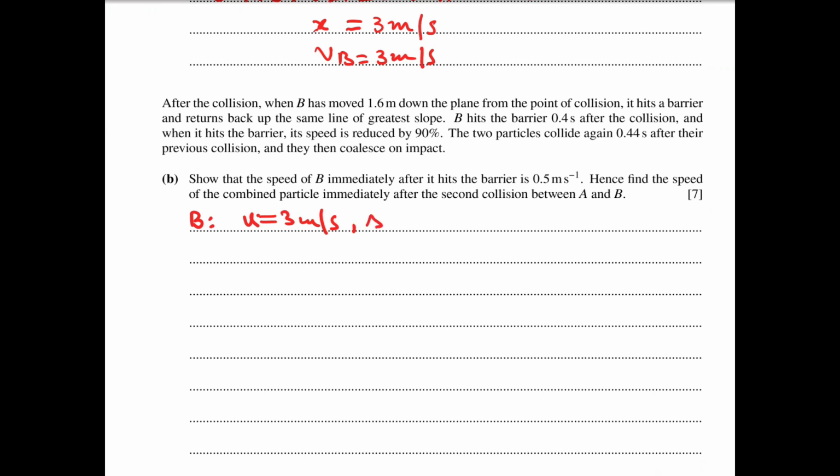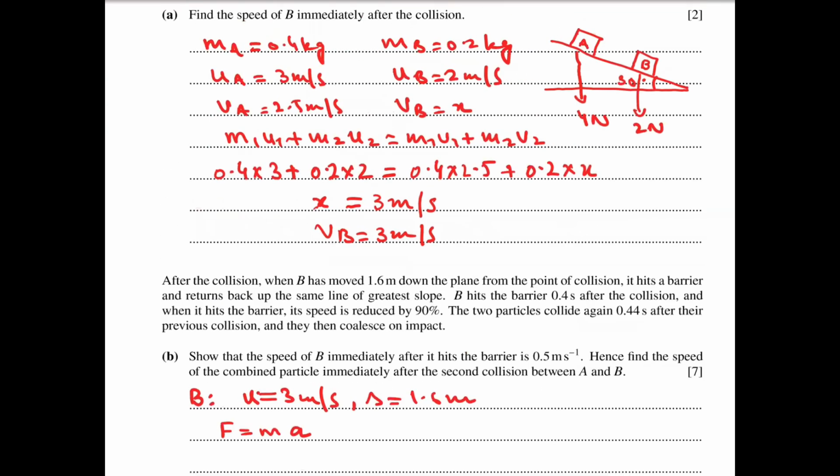The distance from the barrier is 1.6 meters. We will find out the acceleration of the particle B. We will apply F is equal to ma. The force in the direction of motion is mg sin theta.